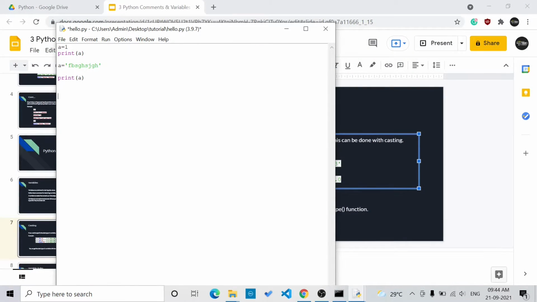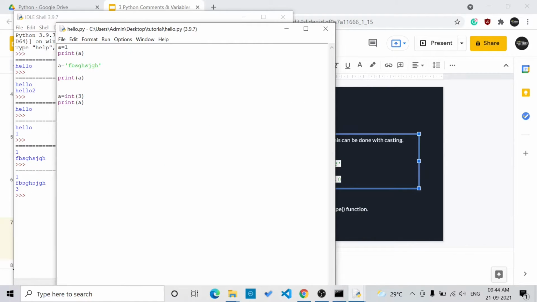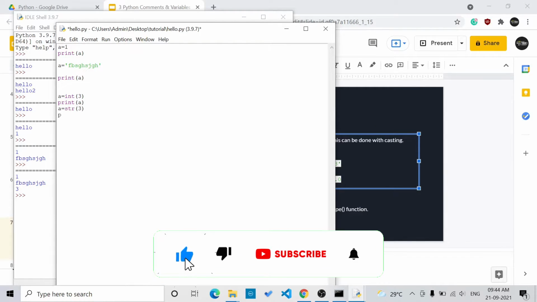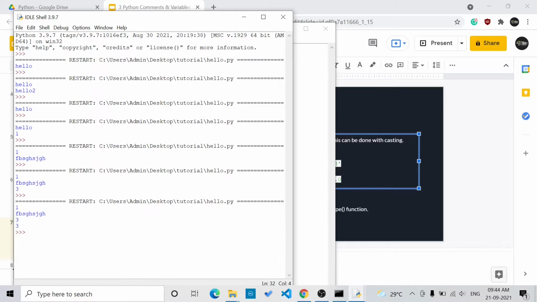Let us see how typecasting works. If you take A is equal to int of 3 and we'll print it, the value 3 is printed as an integer. If you say A is equal to str of 3 and we'll print it. Here 3 is printed, but here the first 3 is an integer and the second 3 is a string.